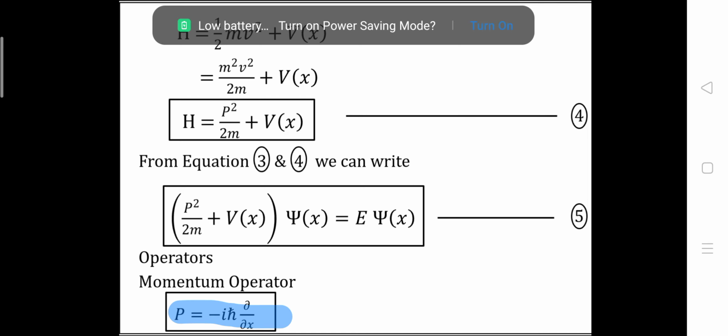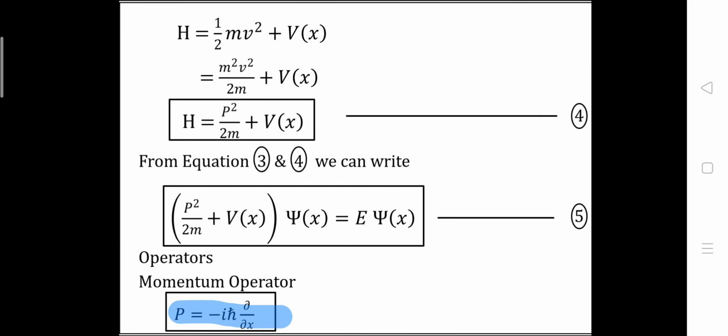In 3 dimensions we can also write p is equal to minus i h cross into del, where del is equal to del by del x i cap plus del by del y j cap plus del by del z k cap. But here we are talking about a one dimensional potential, so we need only del by del x.